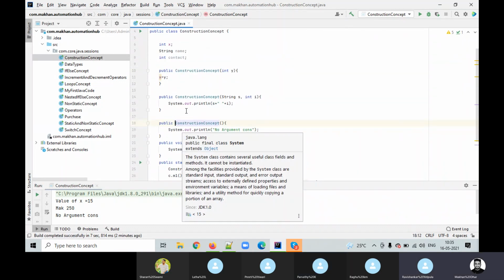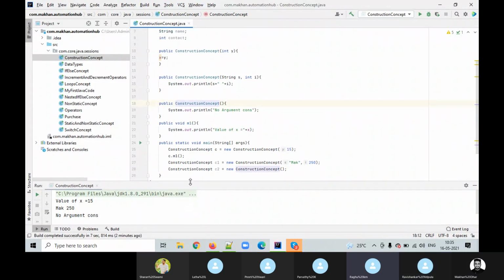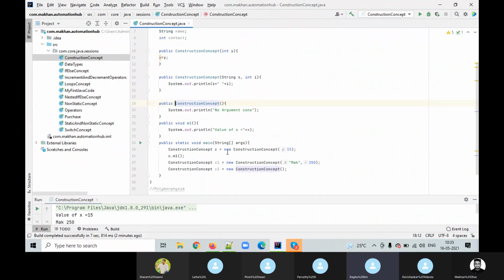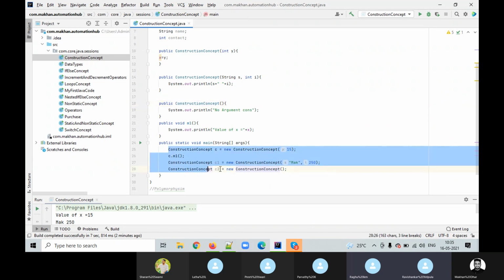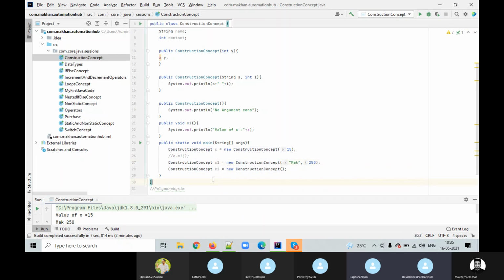So yeah, one more thing. One second. Coming to Parvati's question, in the main method, go to the main method and remove c.n1. Remove that one. Okay, just run it. Yeah. Wait. Don't run it. Raghu, what will be the output if you don't do that?